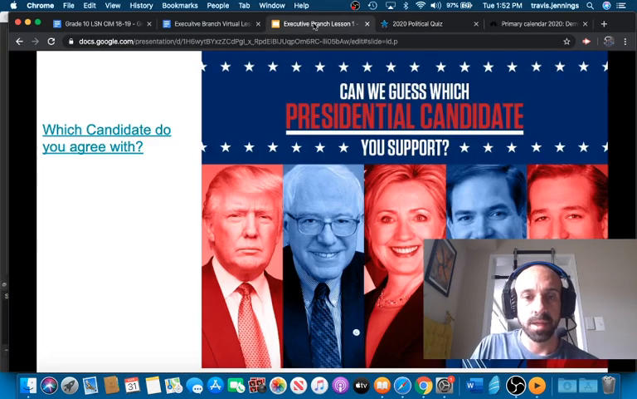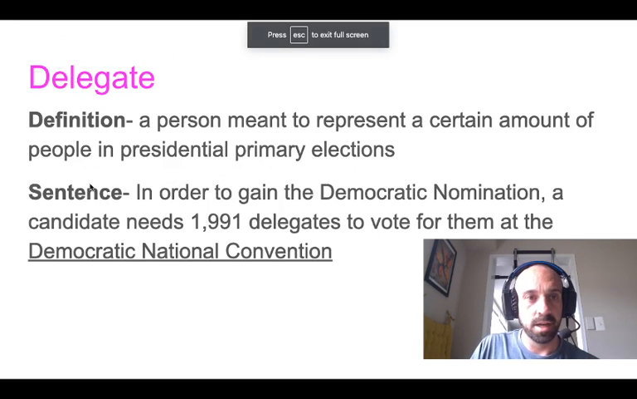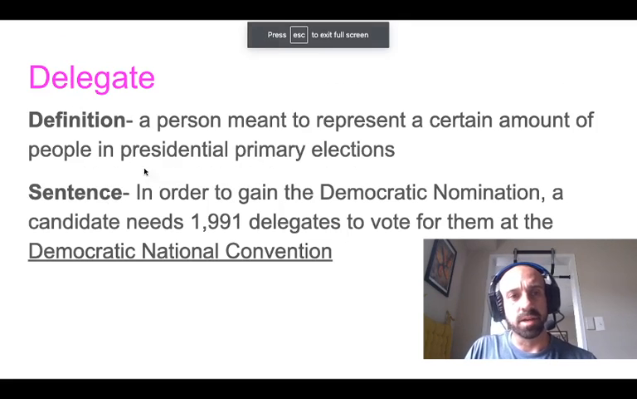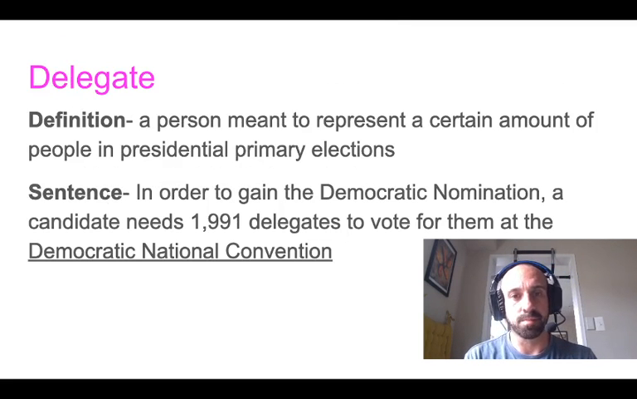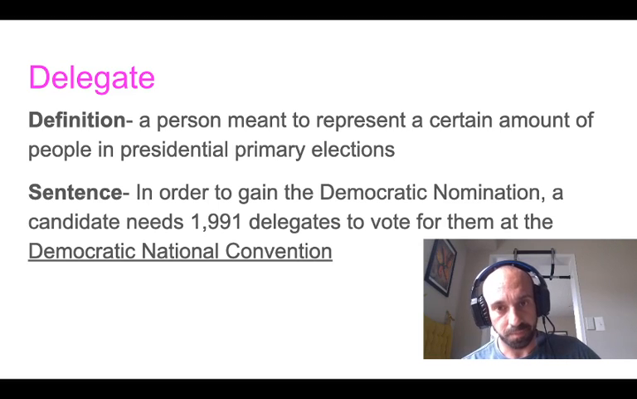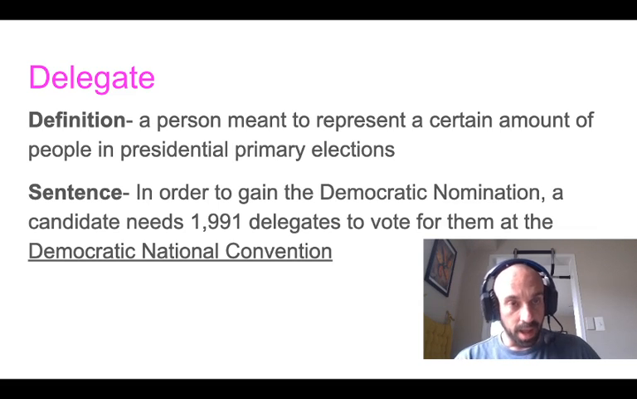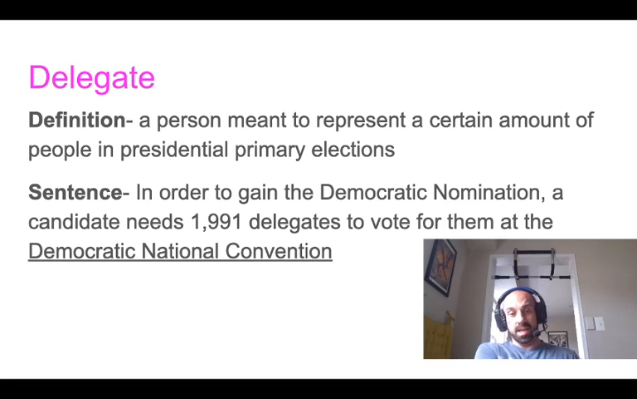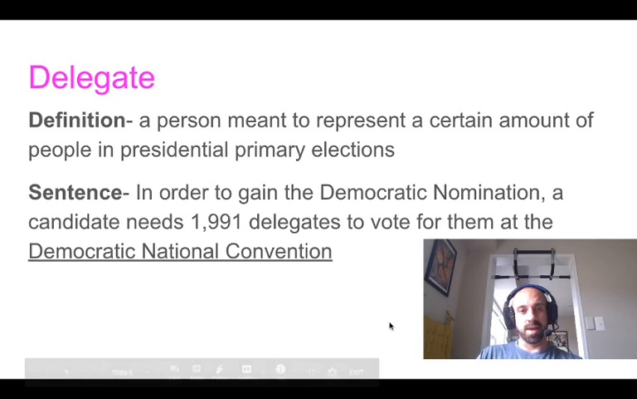Alright, now moving along here. Another vocabulary word that we have is delegate. It's a person meant to represent a certain amount of people in a presidential primary election. This is kind of confusing, but each state has a certain amount of delegates, right? And each candidate is trying to get a certain amount of delegates, which is 1,991, to vote for them before the Democratic National Convention.